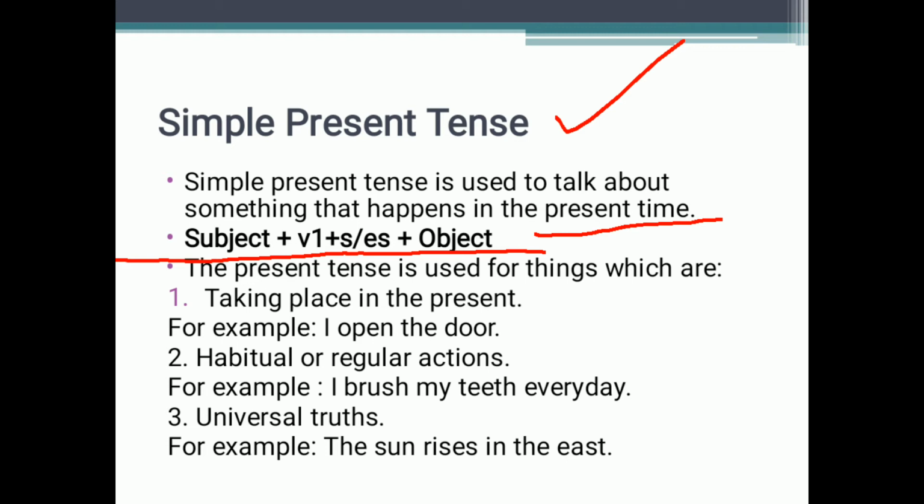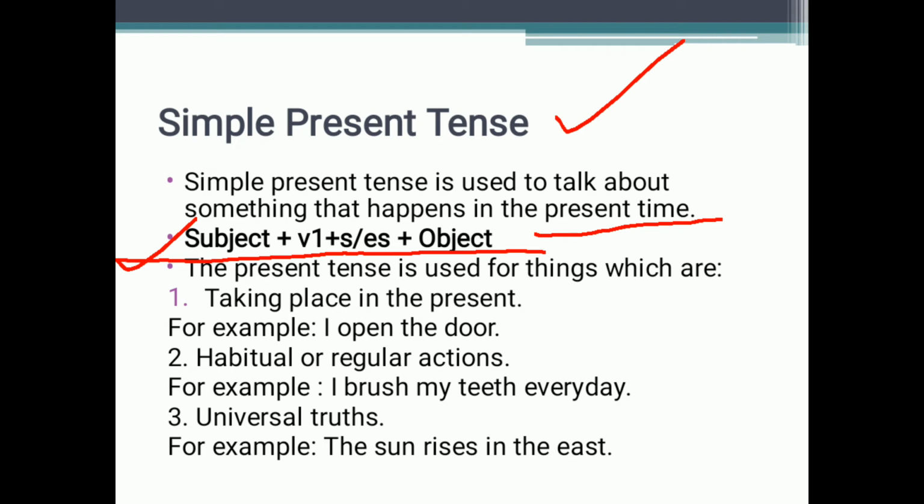And then the object. So this is the basic rule with the help of which we can change any sentence into simple present tense. Simple present tense is used for various types of things. Now we will have a look at how and why we can use it. Firstly, simple present tense is used to tell about the things that take place in the present, that happen in the present time.